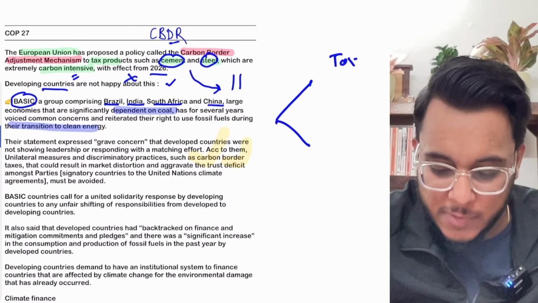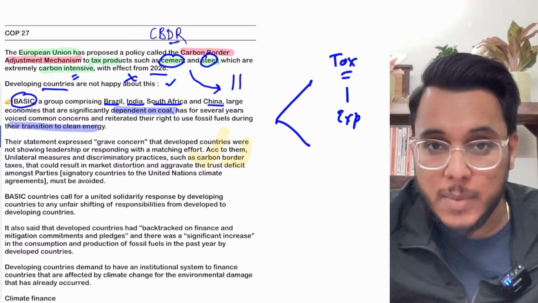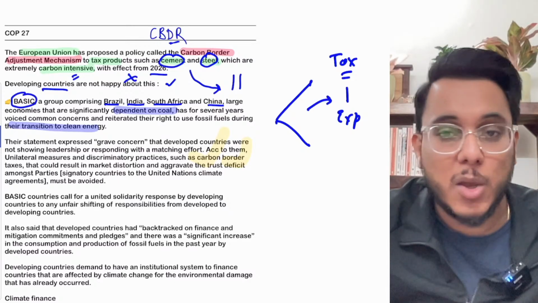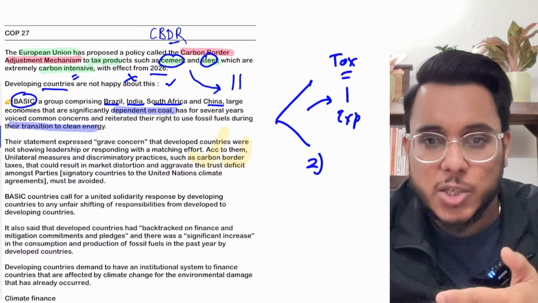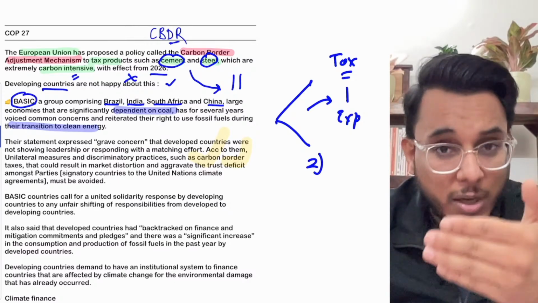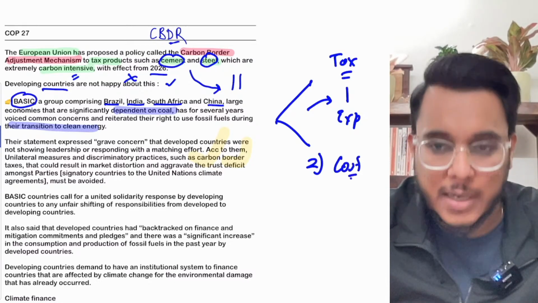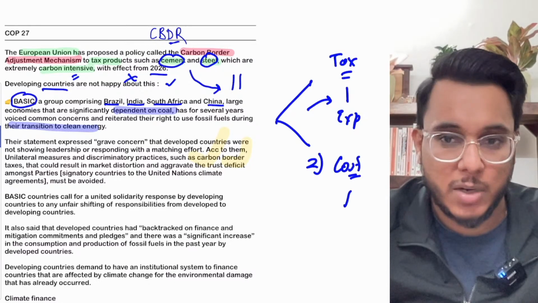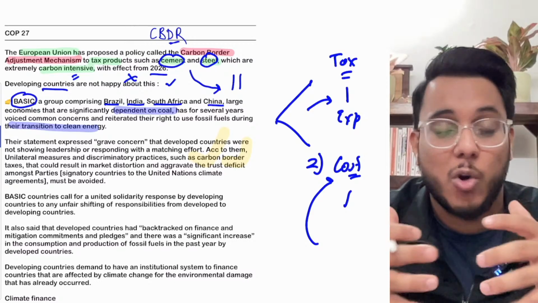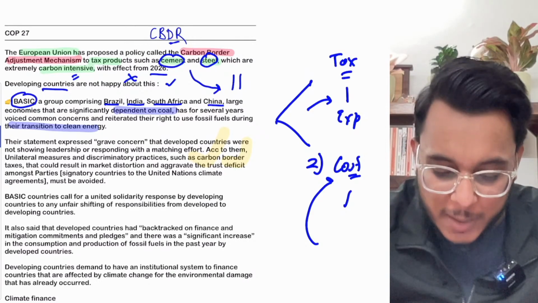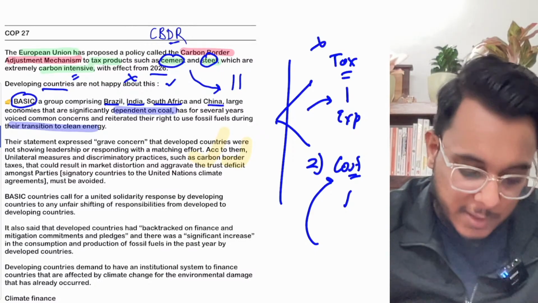Now it will impact the developing countries in two ways. Number one, if these taxes are imposed, what will happen? Our exports will become uncompetitive, and as our exports become uncompetitive, we will face an economic loss here. Our exports will go down. Second thing, let's say we try to make sure that our steel and cement sectors are not dependent on coal, rather they are using renewable energies. For that, a high cost is needed, but right now we don't have money for that. If we put the cost in this direction, we have to sacrifice poverty alleviation, we have to sacrifice many other things. So this particular issue is going to impact the developing countries. Therefore we are not happy with this.